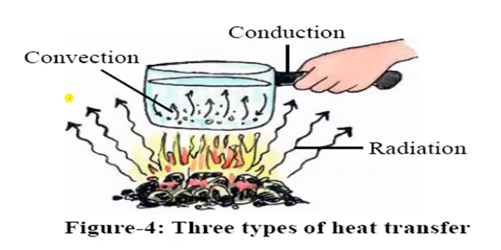So come to the transfer of heat. The types of transfer of heat are three: first is convection, second is conduction, and third is radiation. In this figure we see the three types of heat transfer: convection, conduction and radiation.